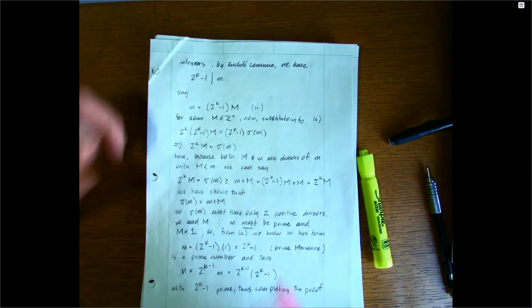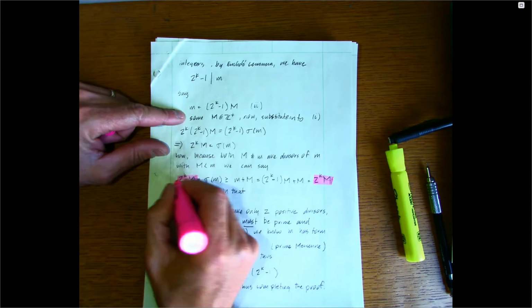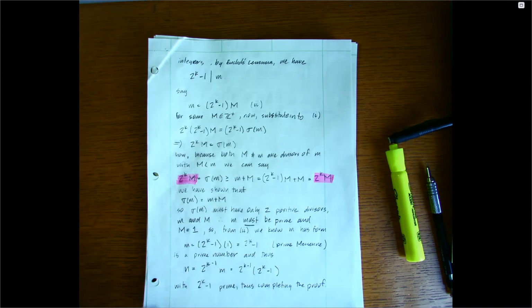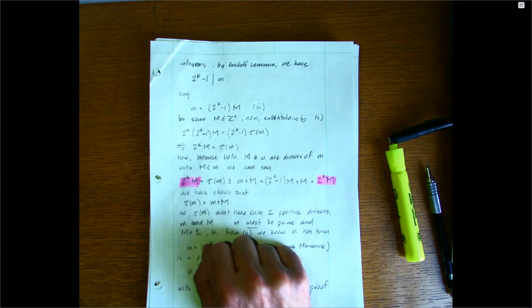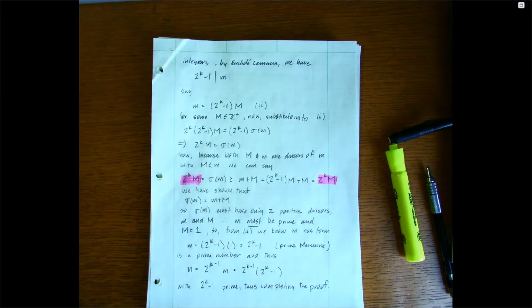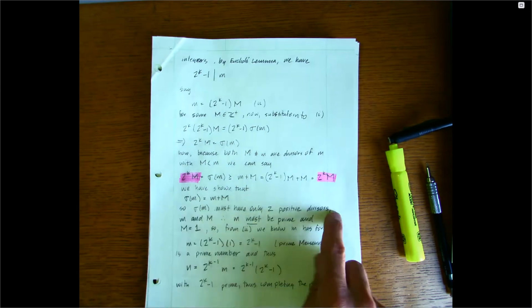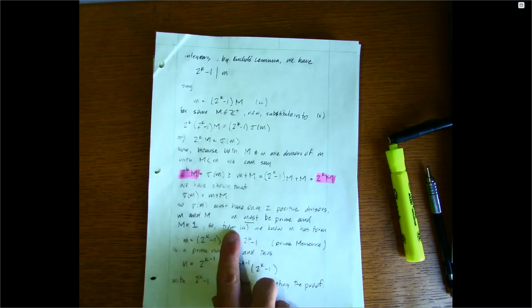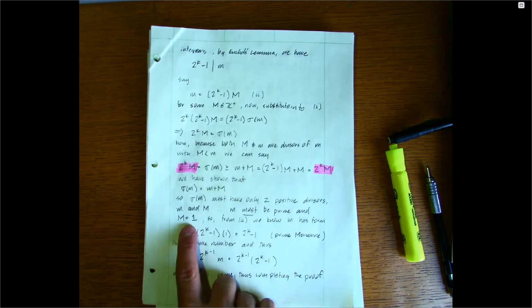So why is that? Well, the reason is because we get to the same spot on both sides here, and these are equal. So the only way it could be true here in the middle is if this was an equality. So sigma m must be equal to m plus M. Okay, so m must have only 2 positive divisors, m and M. So therefore m must be prime, and M, big M, must be 1.